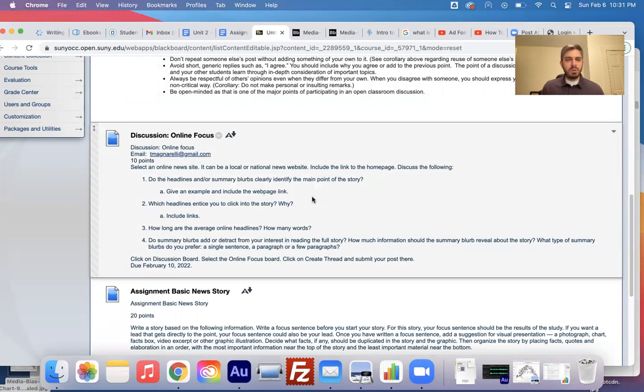If you see any summary blurbs, does it add or detract from your interest in reading the full story? This could also be your lead, the lead sentences, or even the nut graph. How much information should the summary blurb reveal about the story? What type of summary blurbs do you prefer? A single sentence, a paragraph, or a few paragraphs? This is sort of the beginning of the news article, summarizing what's in it. Tell me what you prefer and what you're seeing from some of the news articles online.